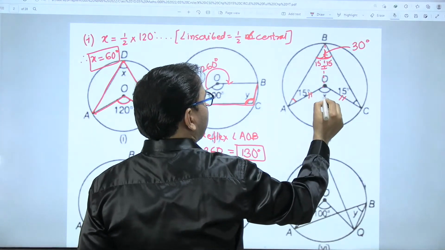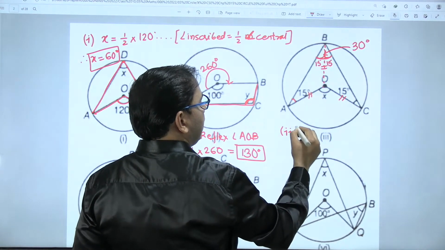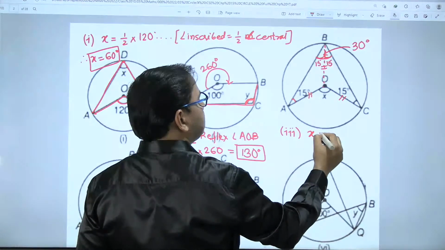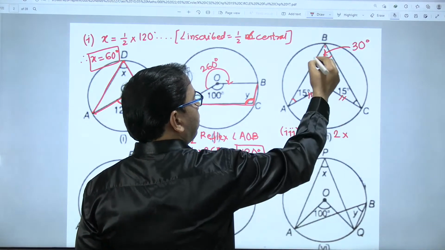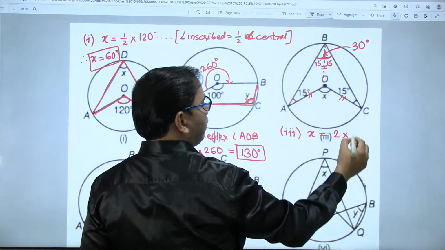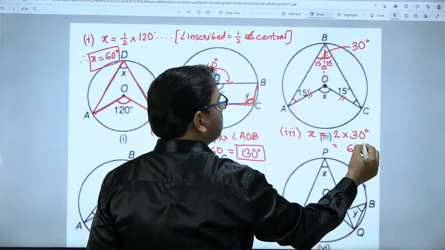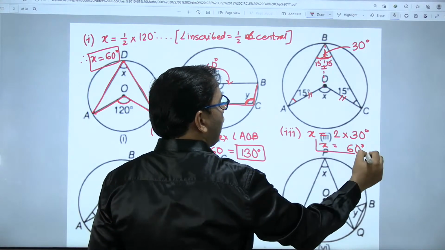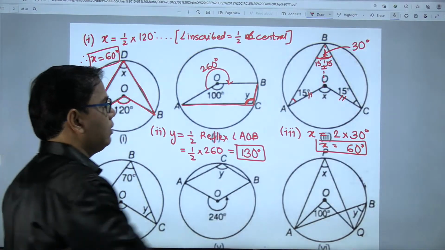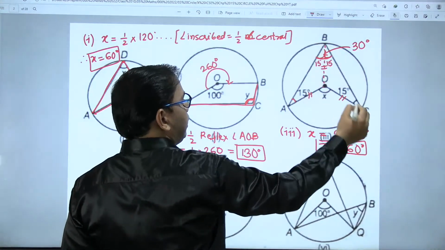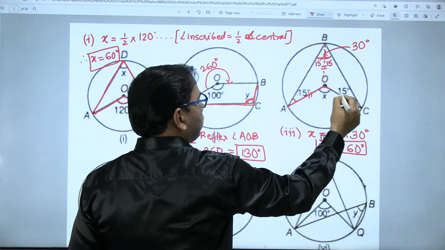Correct? Now we have to find the value of x. For question number 3, x is the central angle. So that is twice the measure of the inscribed angle. So 2 into 30 degrees is 60 degrees. So the value of variable x in this sum is equal to 60 degrees. This angle ABC, the inscribed angle, is 30 degrees, and we have to find the measure of the central angle.